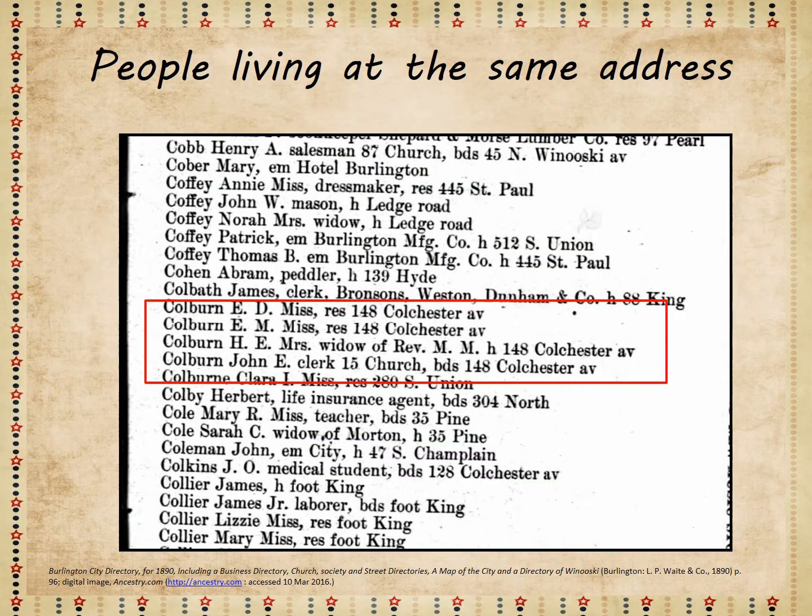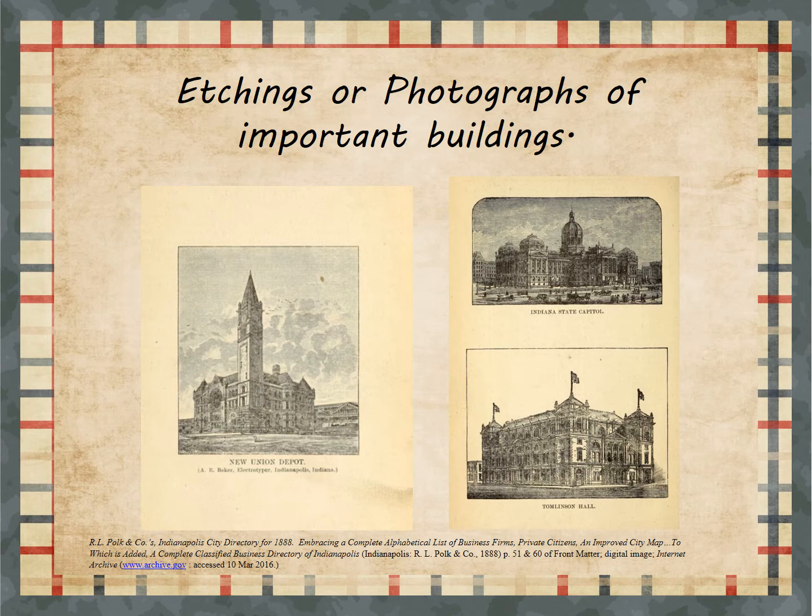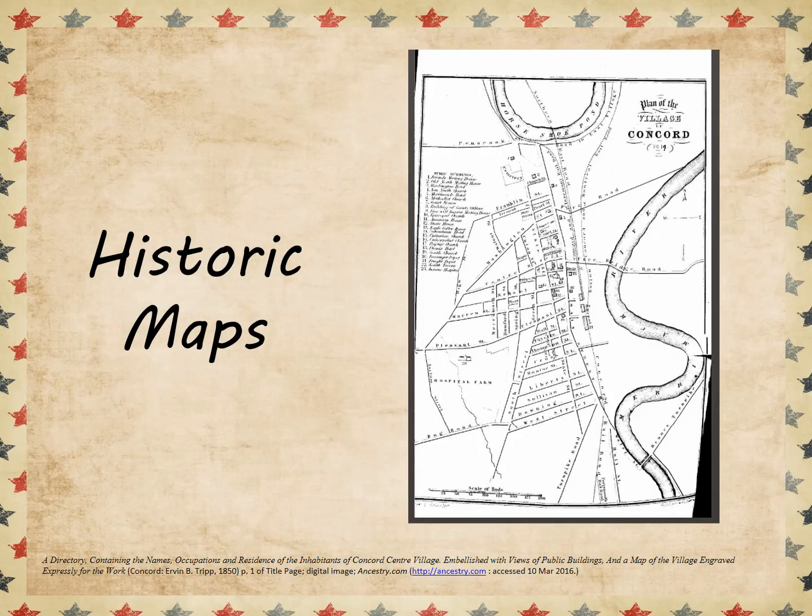People living at the same address are often family members or have some other close association. The 4 people listed here as Colburns seem to be a widow and her 3 adult children. We can find etchings or photographs of buildings that were important in our ancestors' lives. We may be lucky enough to find a historic map within the directory. And with some little looking, we may be able to find which street our ancestor lived on and possibly even which building.